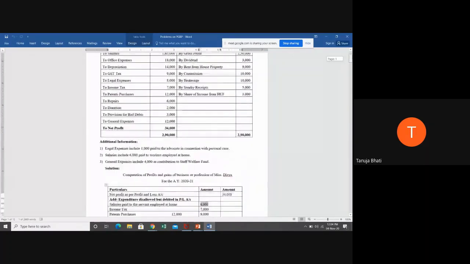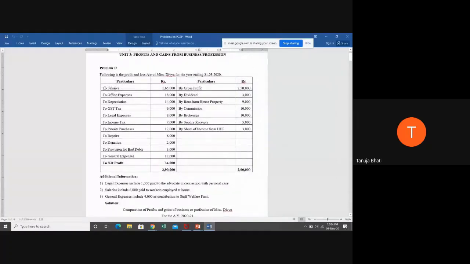So our salary treatment is completed, and we have given effect to it. Line by line we have to see each item. We have to analyze and understand whether it is allowed or disallowed, and check that particular item, whether it is given in additional information. Okay, next, office expenses 18,000. Is it an allowable or disallowable expenditure? Students, tell me. Allowable expenses. Okay, but we will also see whether in additional information some information about office expenses is given, so that we don't go wrong while solving the problem.